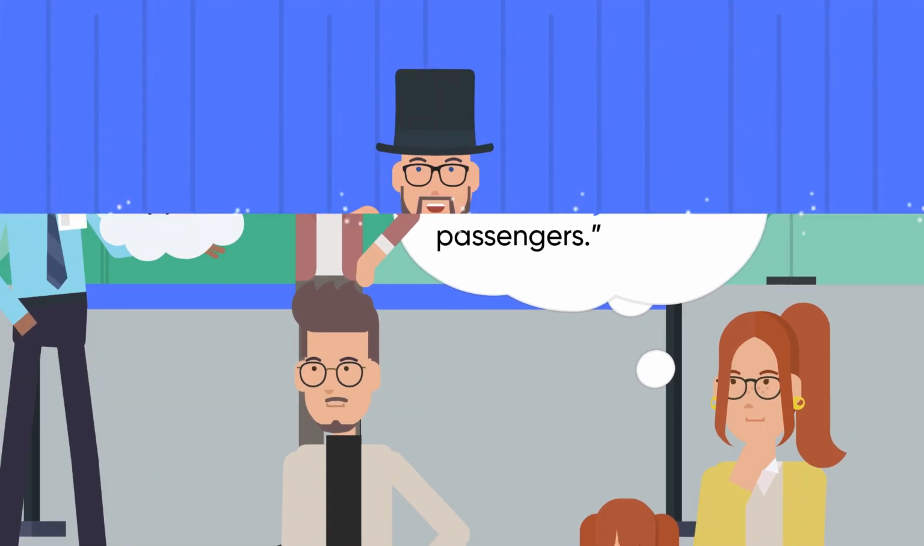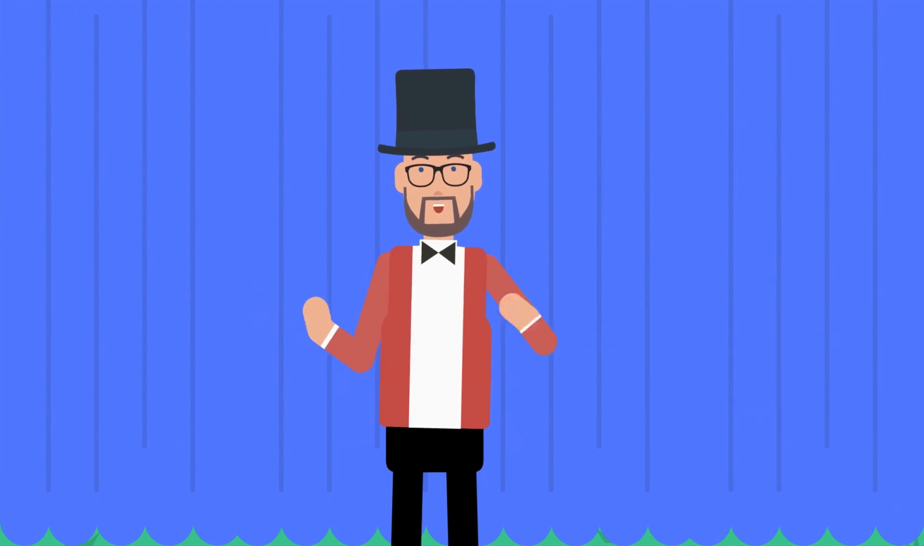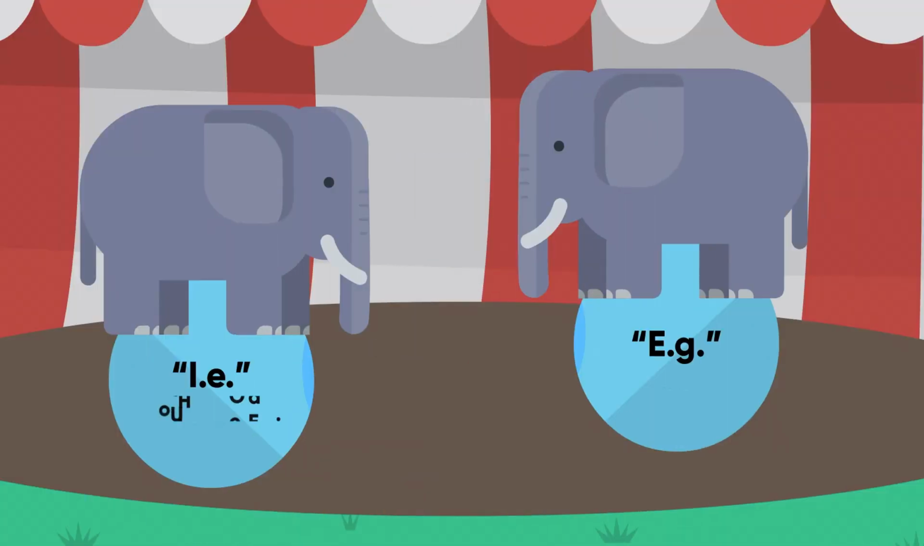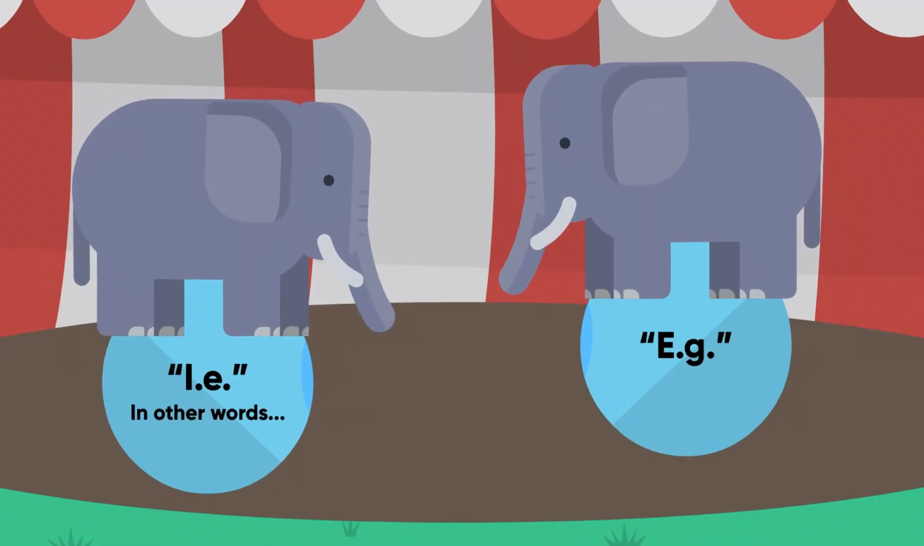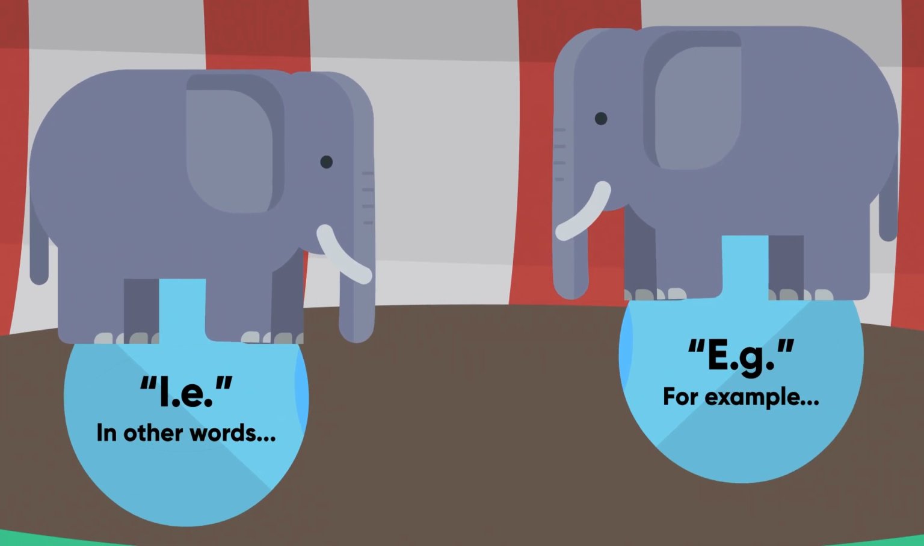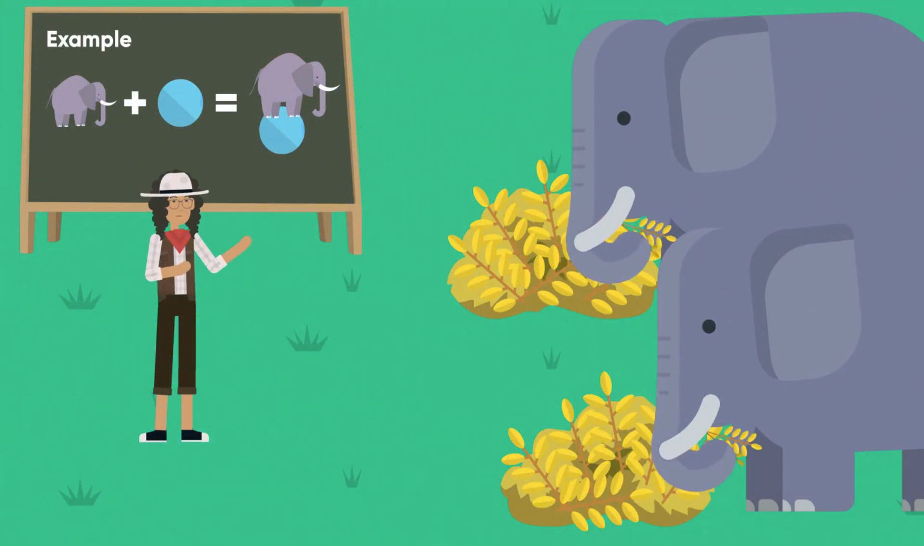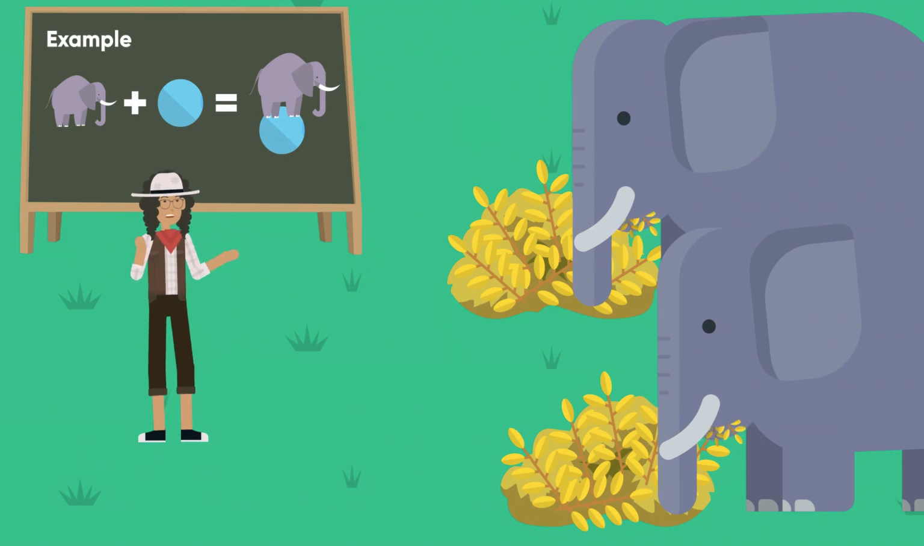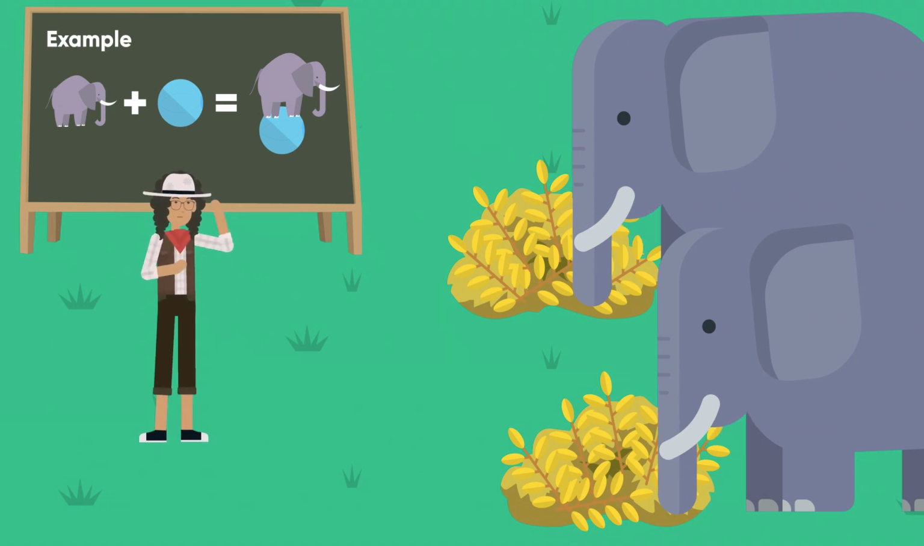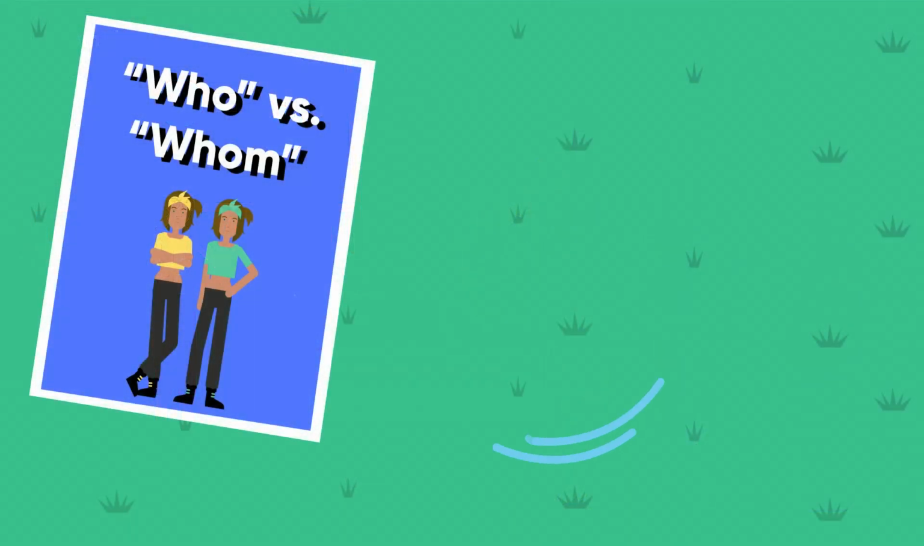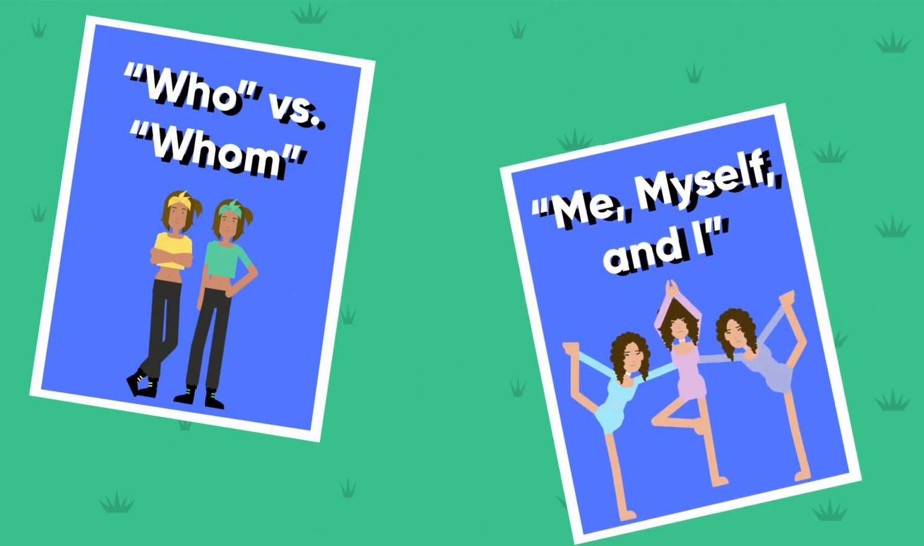We legal writers love IE and EG. Make sure you know that IE means in other words, or that is to say, and EG is an example. And you can remember this by remembering that EG starts with an E. It means example. That's how you distinguish the two. They are not interchangeable.